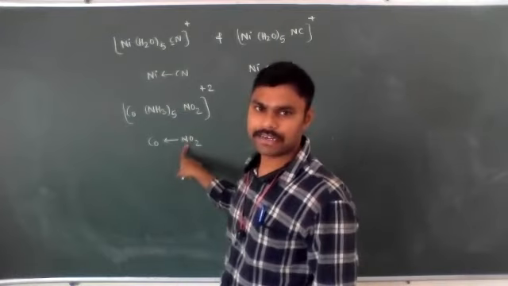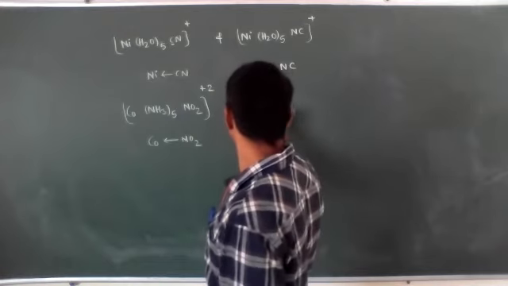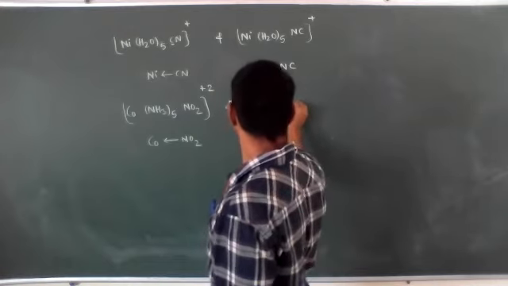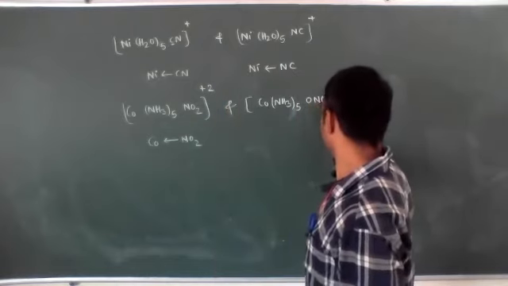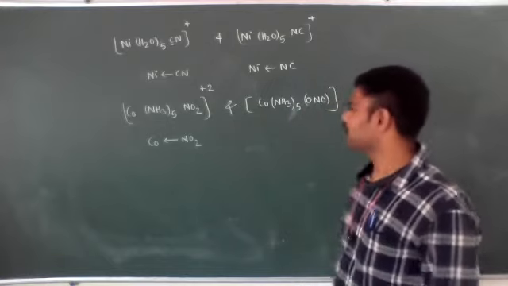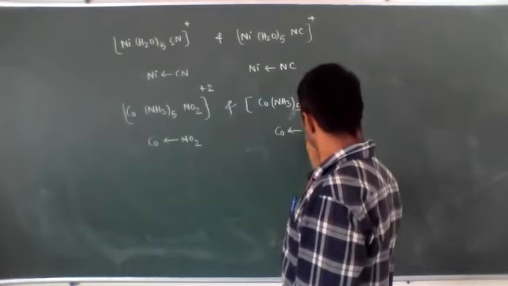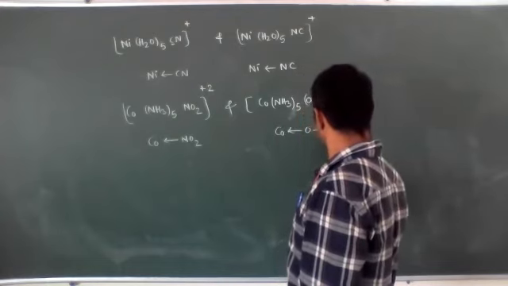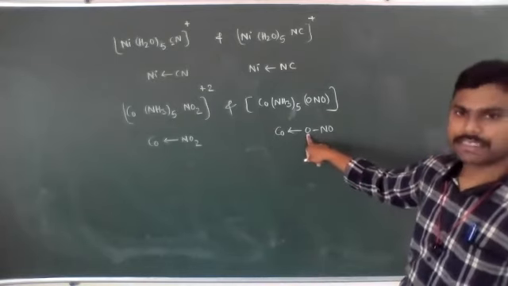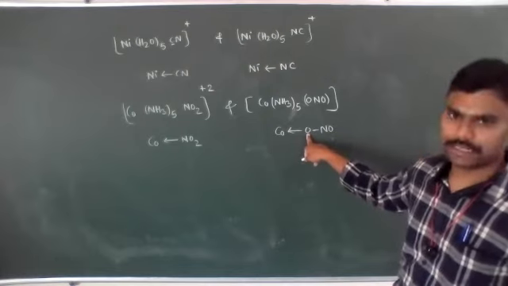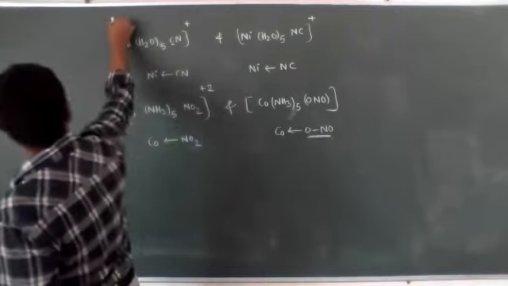Sometimes nitrogen is the bonded atom, or oxygen can also be the bonded atom. Then [Co(NH3)5ONO]2+. When ONO is present, the bonded atom is oxygen, the donor atom linked with the central metal atom. These are examples of linkage isomerism.